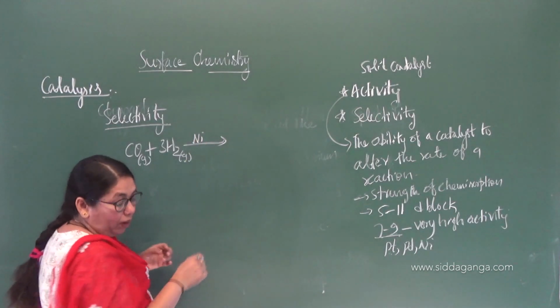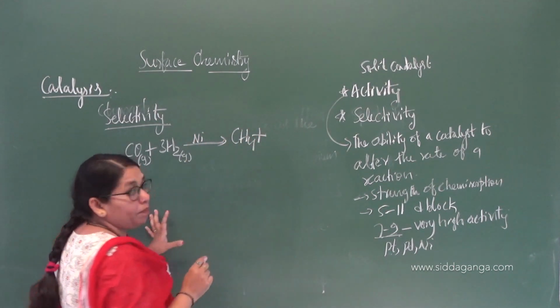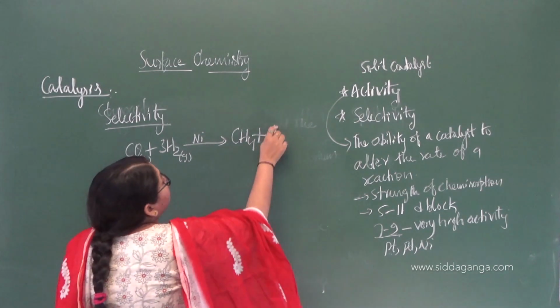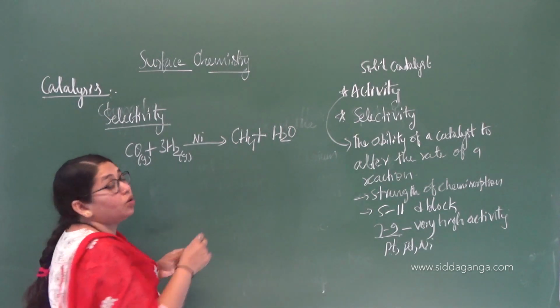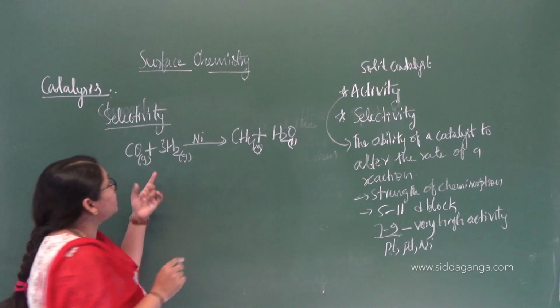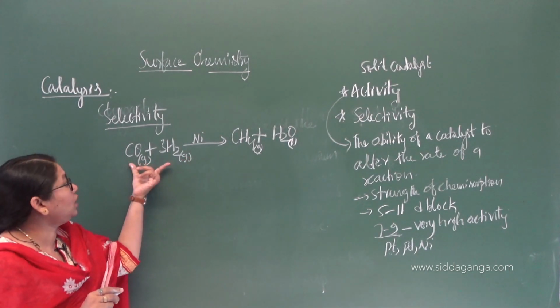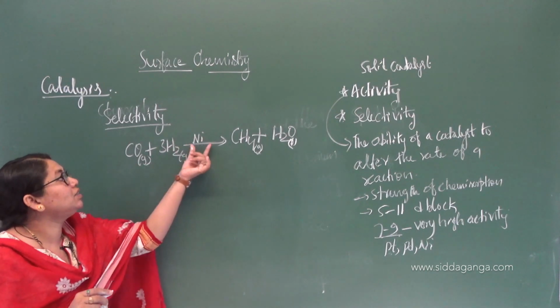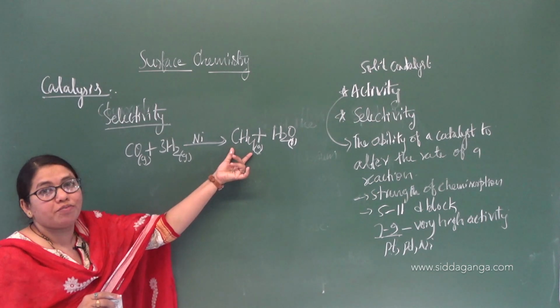What product are you going to get? You are going to get methane with the formation of a water molecule. Carbon monoxide reacts with dihydrogen, or when the mixture of syngas is heated or treated with nickel catalyst, there is a formation of methane.